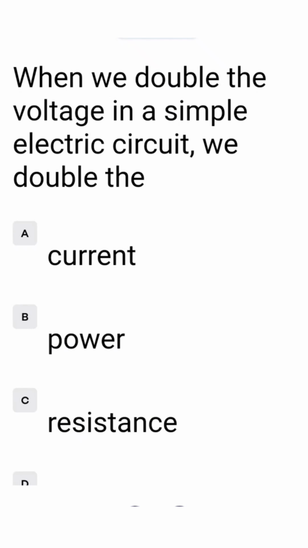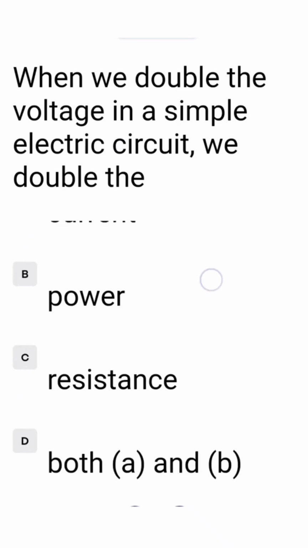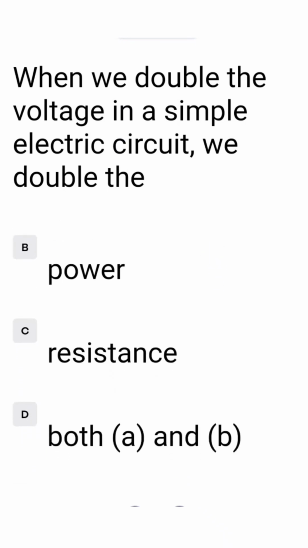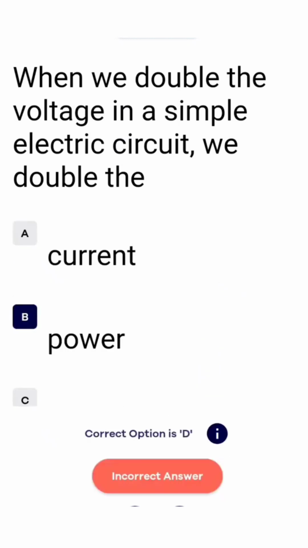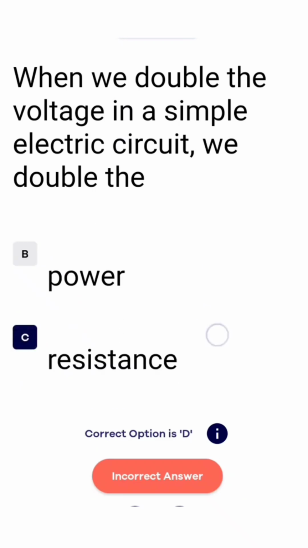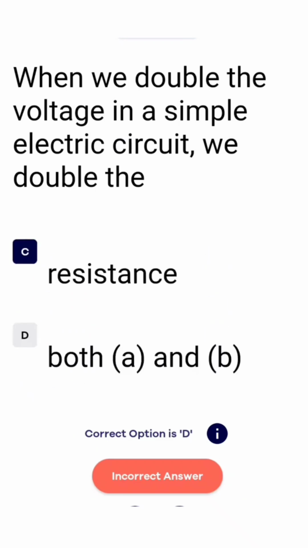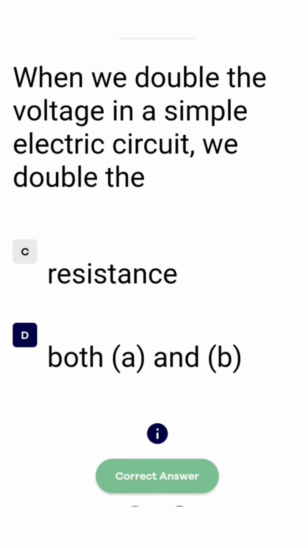When we double the voltage in a simple electric circuit, we double the: option A current, option B power, C resistance, D both A and B. Option D is the correct answer, students, so we tick at option D.